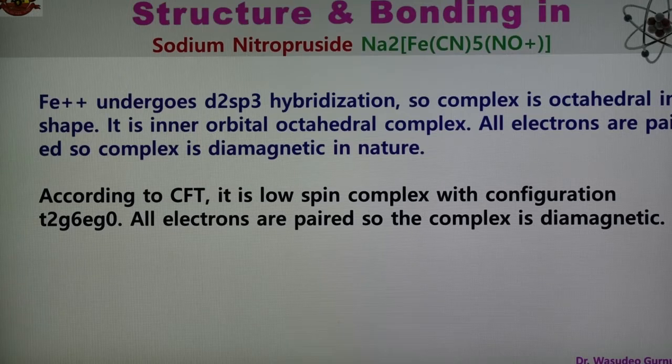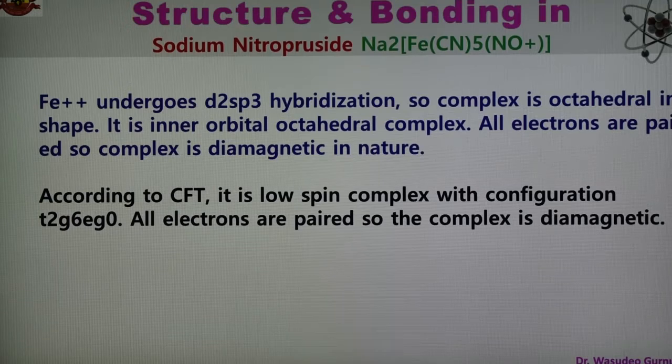According to the CFT, it is also a low spin complex because there is no unpaired electron, with the configuration t2g6 eg0. In an octahedral field in CFT, t2g has low energy and eg has higher energy. So six electrons are there.